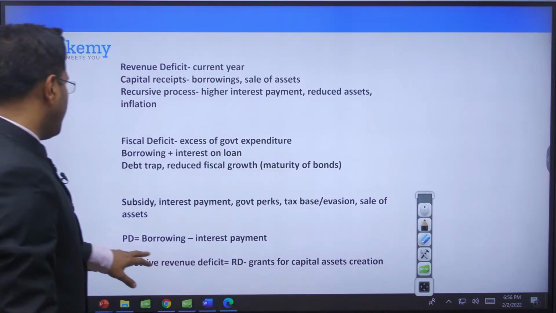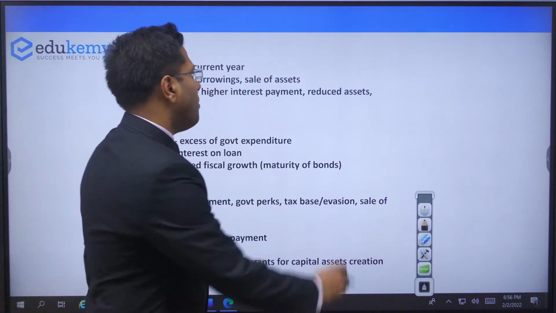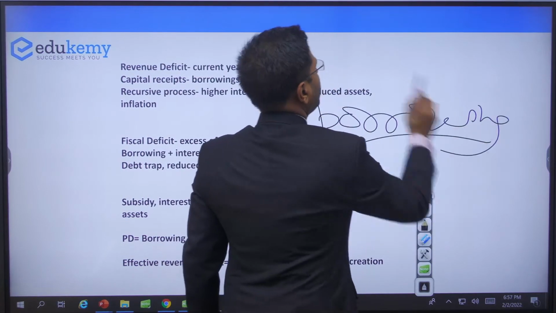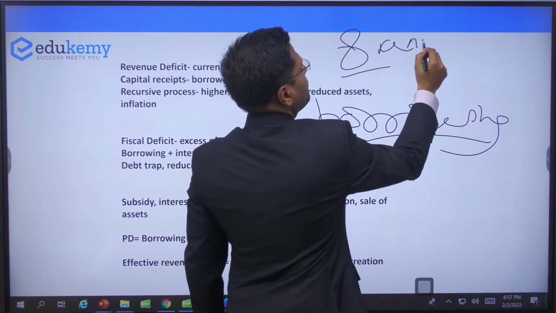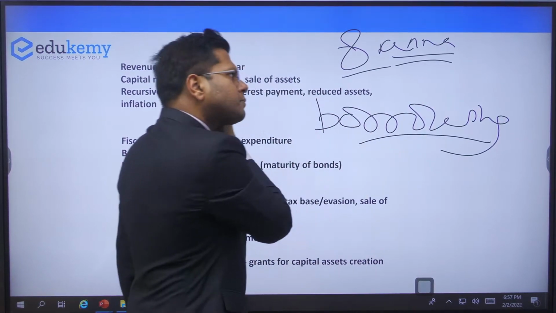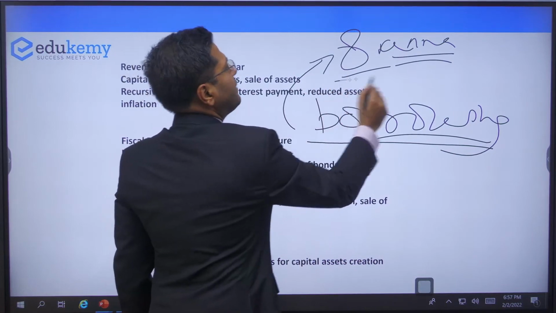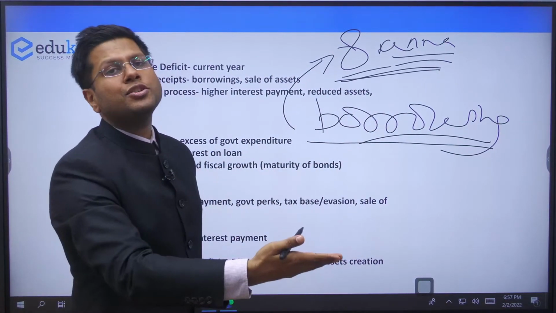And then there is something called the primary deficit, right? See, whatever borrowing is happening, when I said 8 annas, half a rupee, this is not 8 anna that we have borrowed just for this year. We have borrowed also to pay back the interest of the last year.